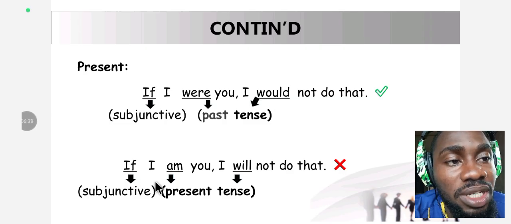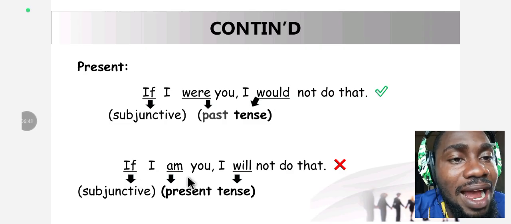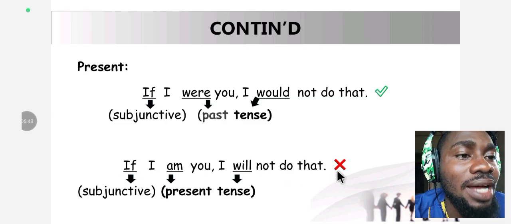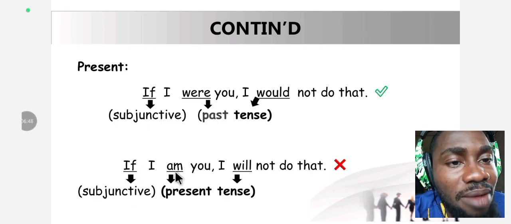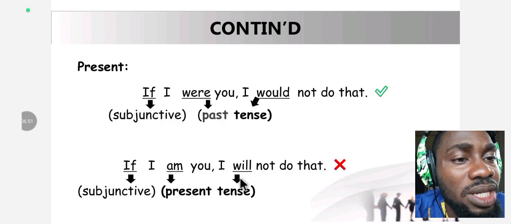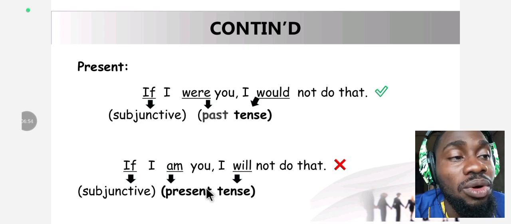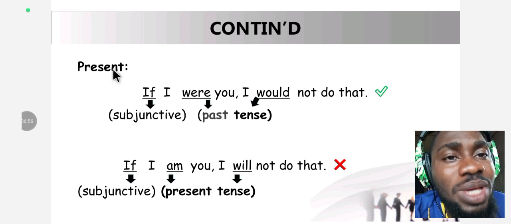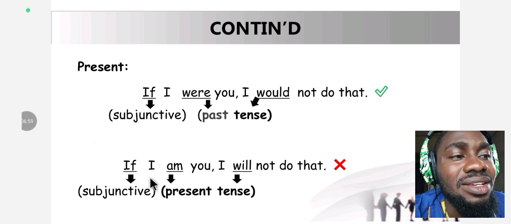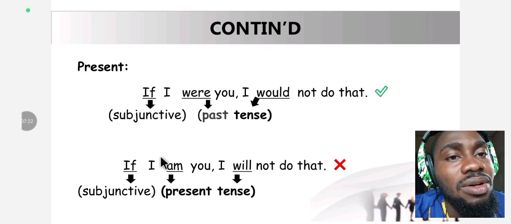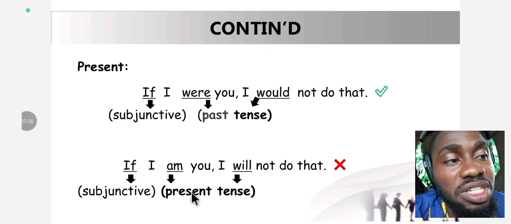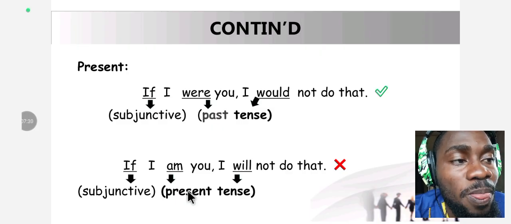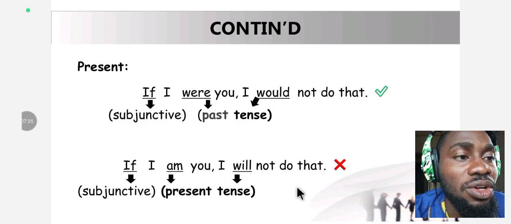Next example here, it says, if I am you, I will not do that, which is wrong. Why is it wrong? The if here is a subjunctive. Am is a present tense verb. Will is also a present tense verb form. And we are expressing a present situation using the subjunctive. Remember the law. When expressing the present, you use past tense. When expressing the future, you use past tense too. When expressing the past, you use past perfect tense. Moving on to the next.